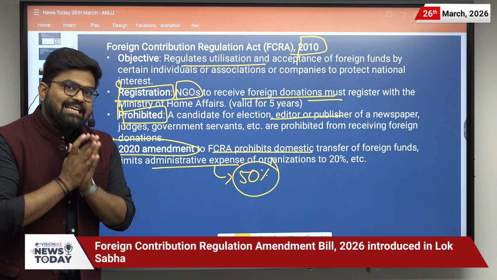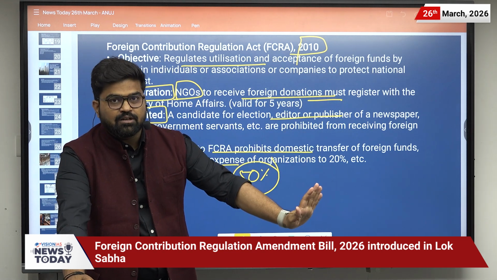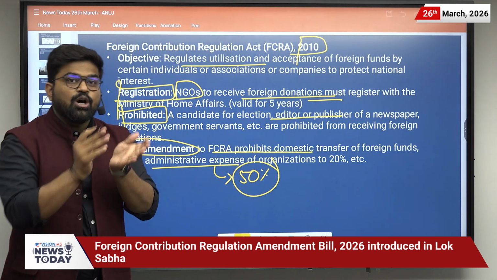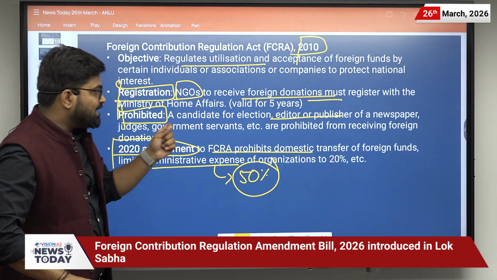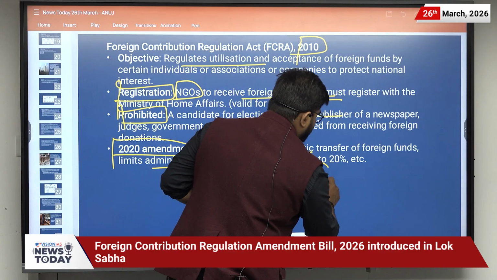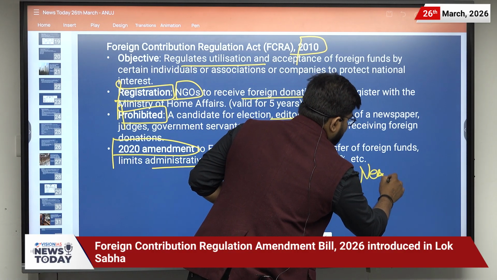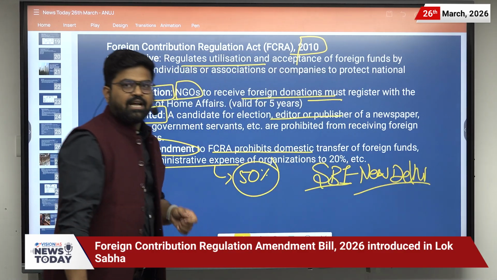Suppose there is an ABC NGO, and if they receive the funding, they cannot transfer it to another NGO in India, and they have to register themselves in the SBI, State Bank of India, in the branch of New Delhi. These are the amendments which have been made in the year 2020.